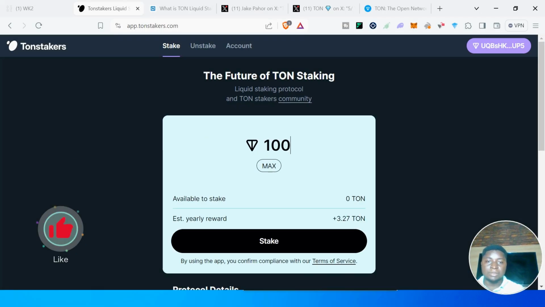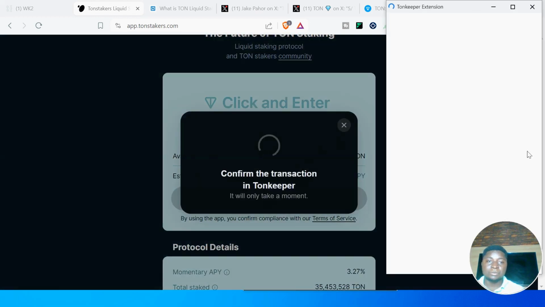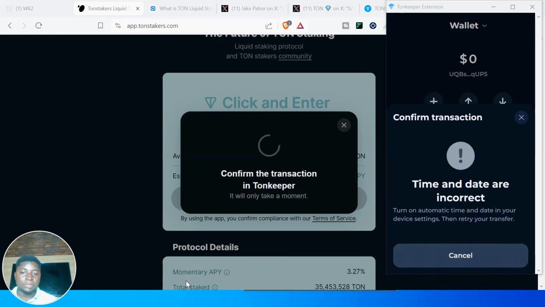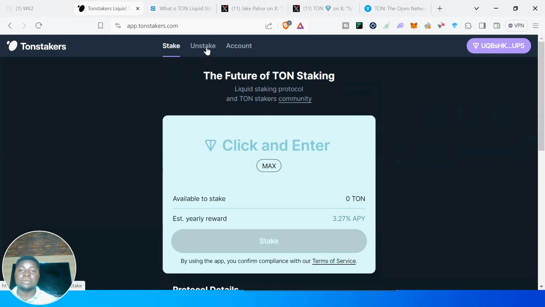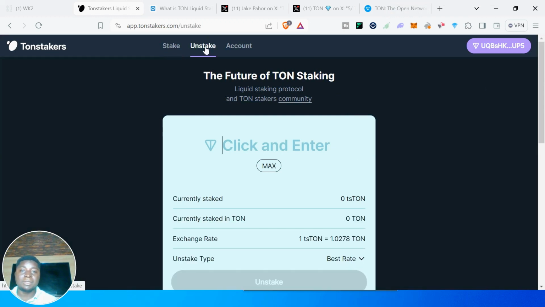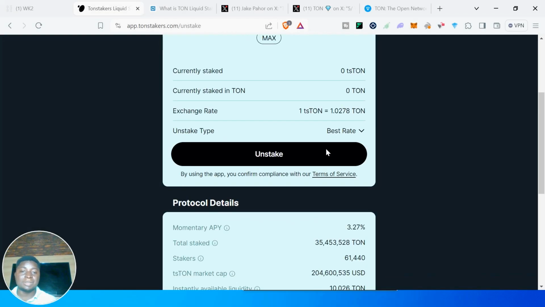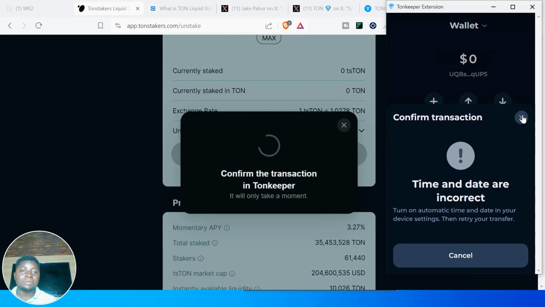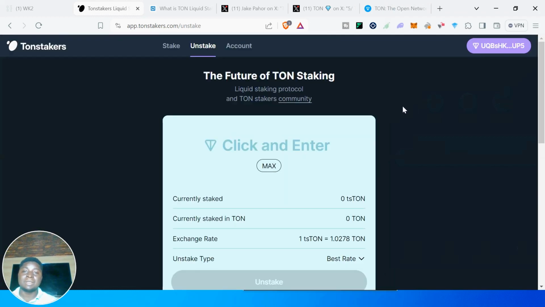I want to stake 100 Ton. Once you type it in, you come to this place and click on stake. Once you click on stake, it will bring up your wallet, and you confirm. I'm not ready to do that, but that is simply how. Now after staking, if you want to unstake, you come to this place and type the amount, say I want to unstake the 100 Ton that I staked. I'll click on this, then confirm it on my address. But being that I don't have anything to unstake, there's no need. So this is how to stake and to unstake.